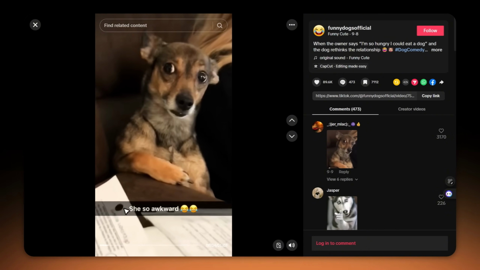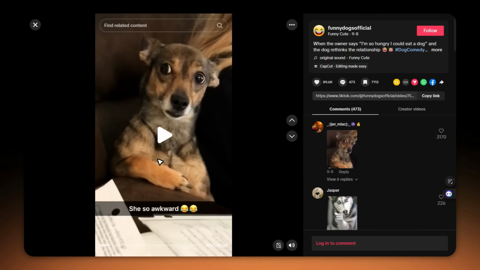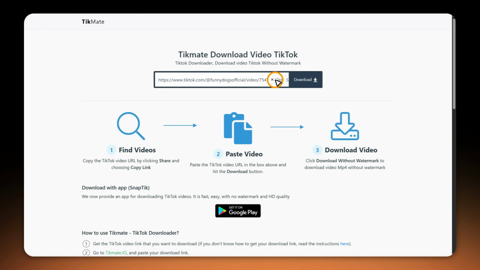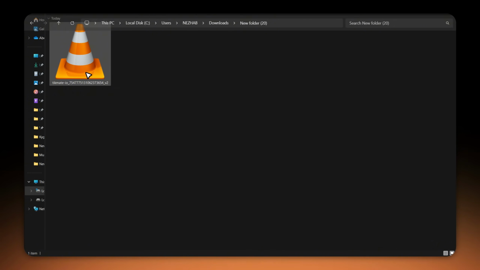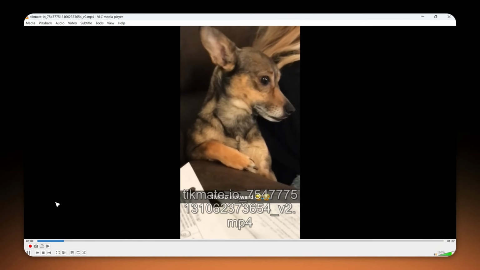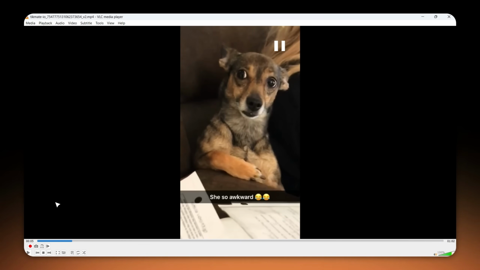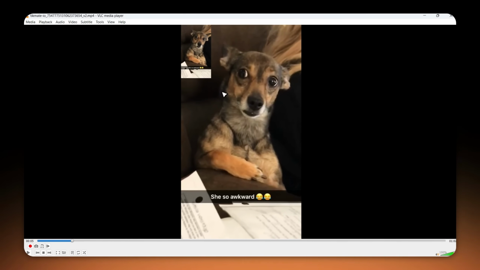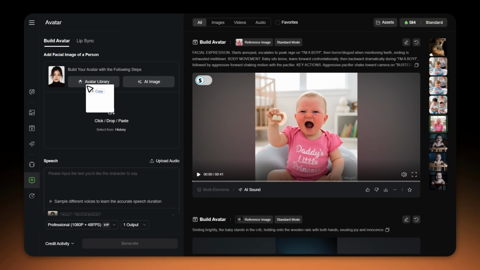Everyone's making the same predictable content. I saw an opportunity to flip this completely. I copied the video link and downloaded it watermark-free using tickmate.io. Then I screenshotted the exact moment when the dog gives that confused reaction. You know, that perfect, "what did you just say?" expression. I uploaded that screenshot to Kling AI with something nobody expected.